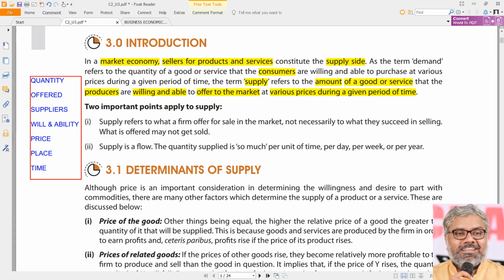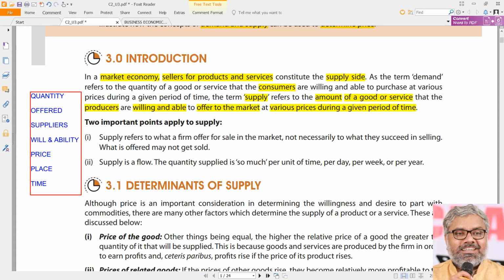So it is the quantity of the goods or services offered by the suppliers who have both the will and ability to offer those goods or services to the market at various prices in a given place during a given period of time.